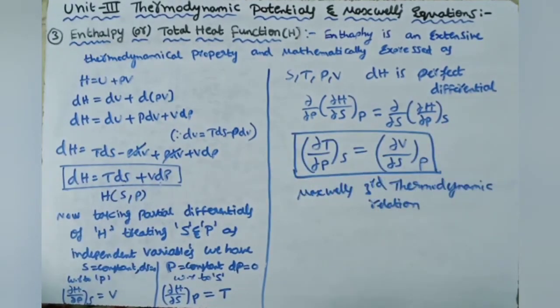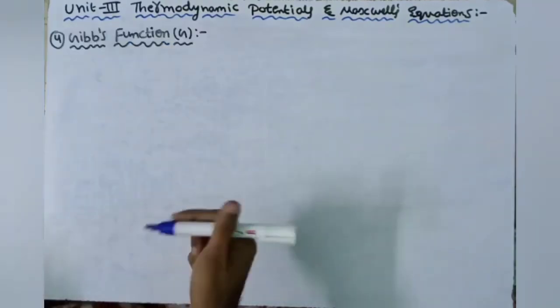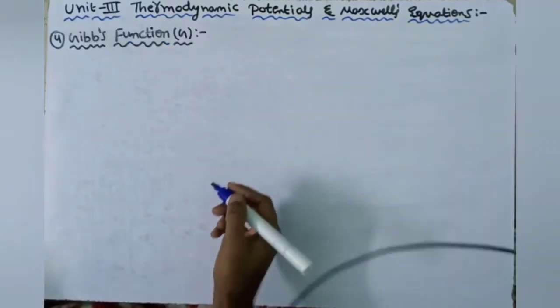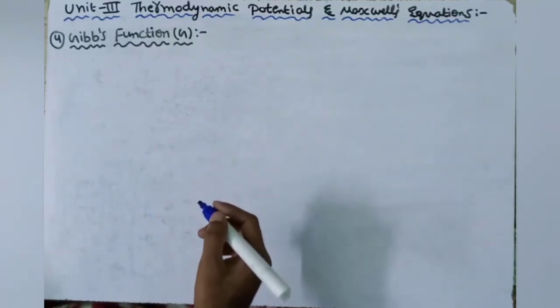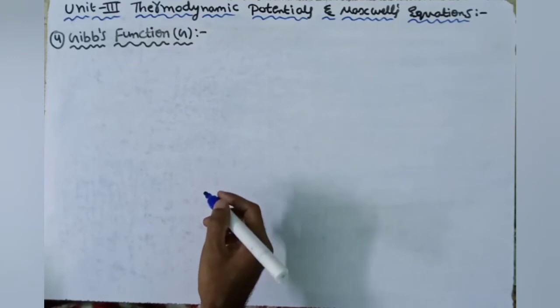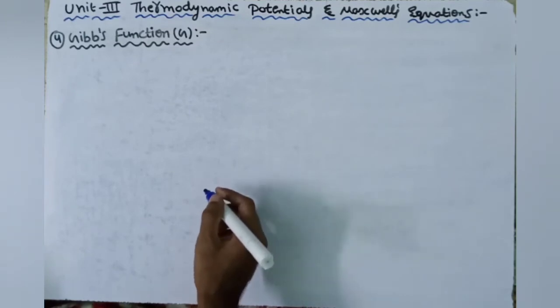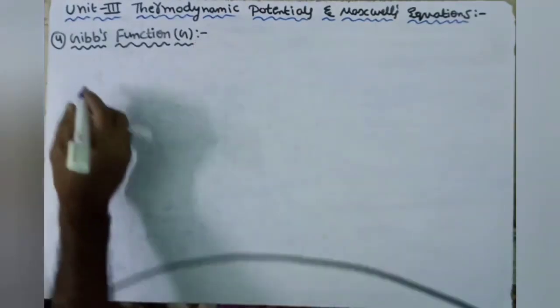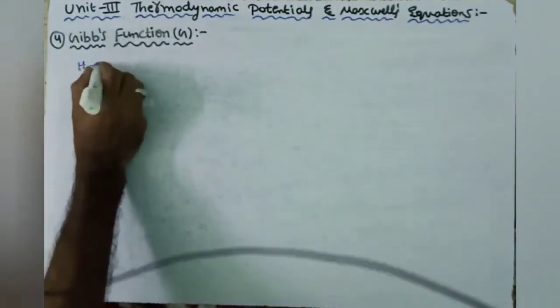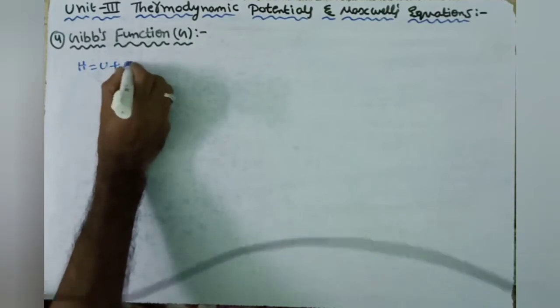Now we will do the Gibbs function G. We are going to derive Maxwell's fourth thermodynamical relation from the Gibbs function thermodynamical potential. From the definition of enthalpy, H is equal to U plus PV.